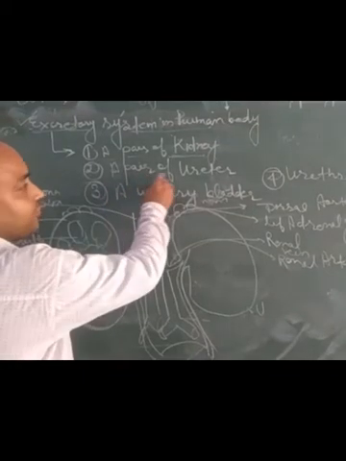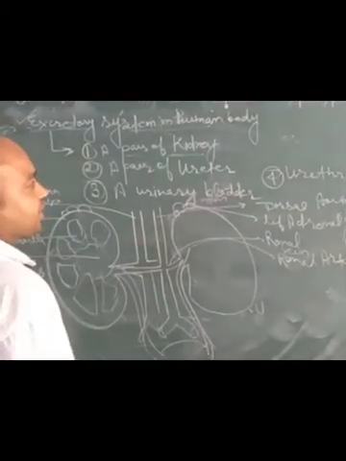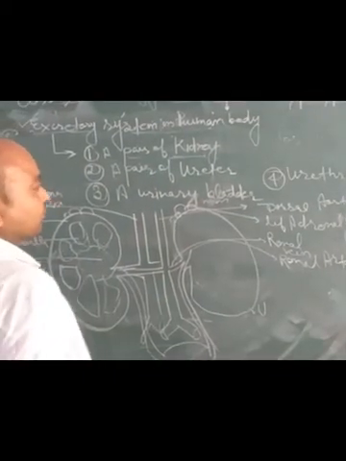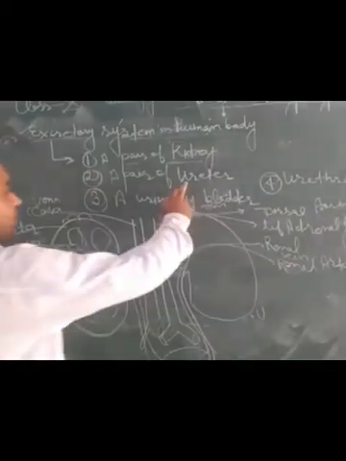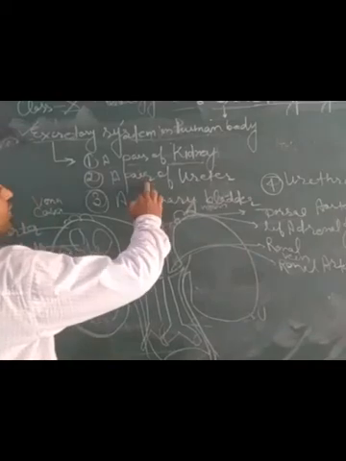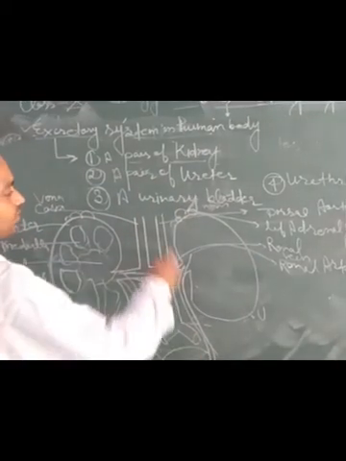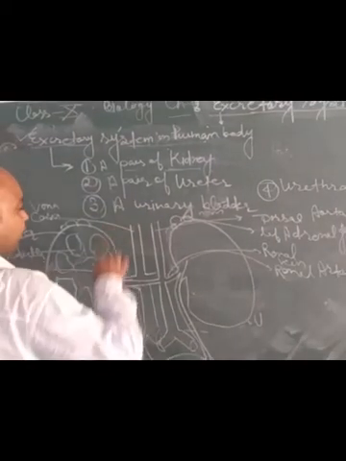Second, a pair of ureters which arise from the left and right kidneys. Third, the urinary bladder. A ureter brings urine from the kidney to the urinary bladder, which is a temporary storage chamber for urine formed in the kidney.